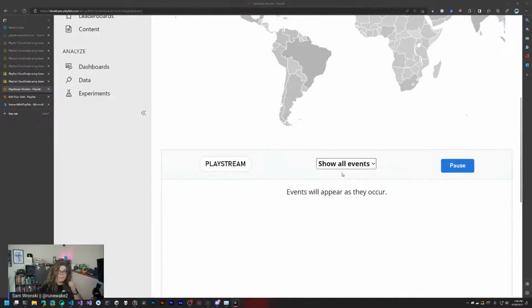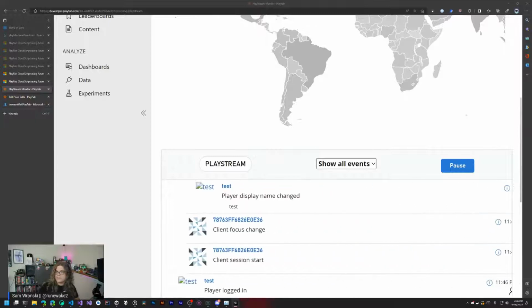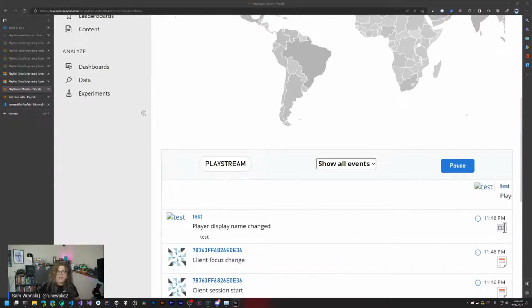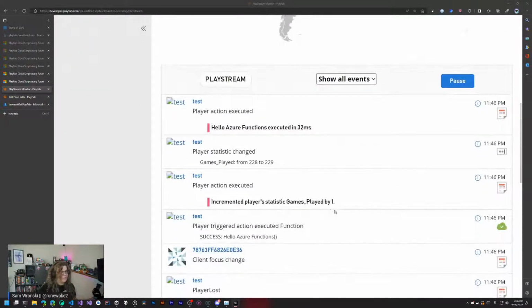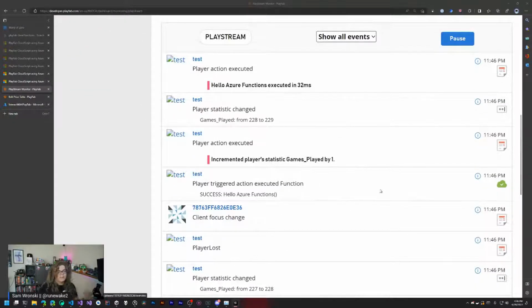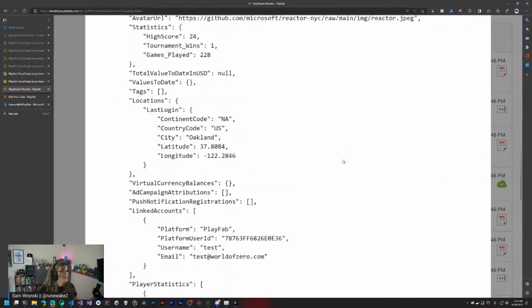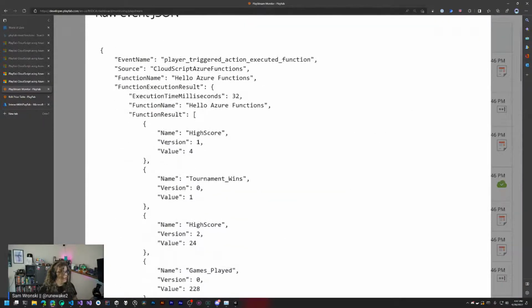And so if we go and play our game again, so launch the game and do this. We can just quickly log in, play, and lose a few times. And now we'll get this information back. And so because we have this set to execute to PlayFab, we should be able to actually see some of this information come back. So we were filtering out our statistics.